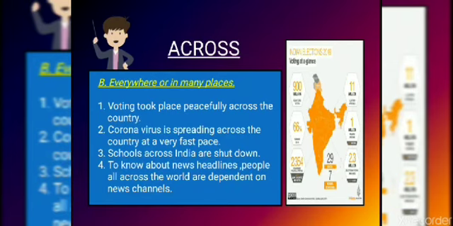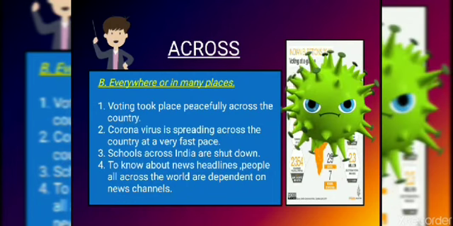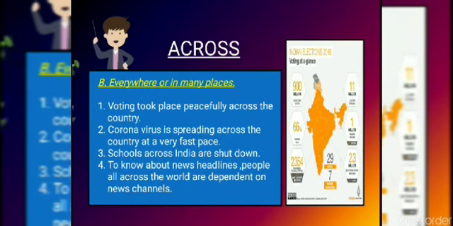Second one, coronavirus. We all know this thing. We are all affected by it. We are all stuck in our homes because of it. So here, coronavirus is spreading across the country at a very fast pace. It is spreading everywhere, in many places, right? So to convey this meaning, we can use the word across.